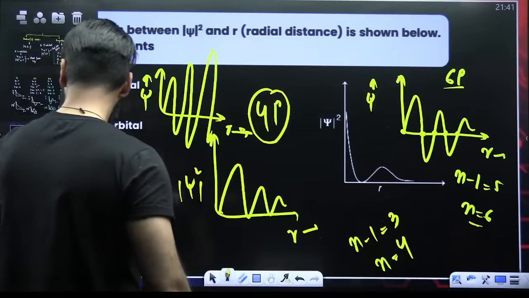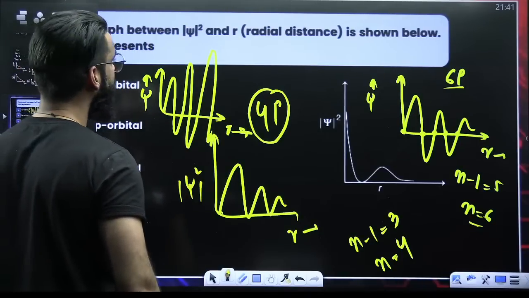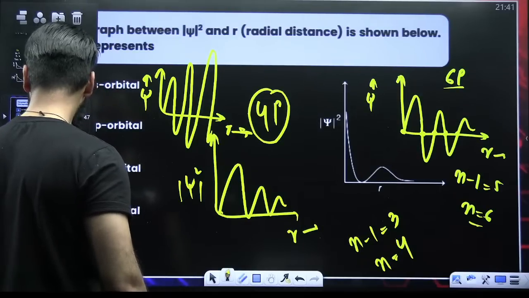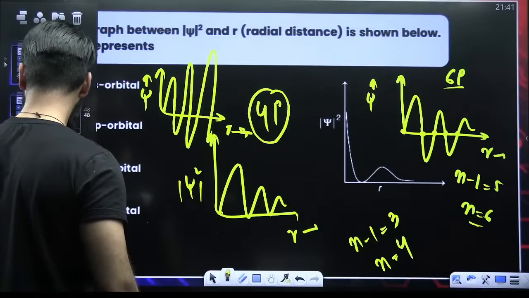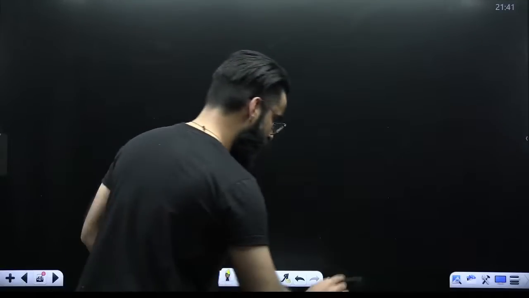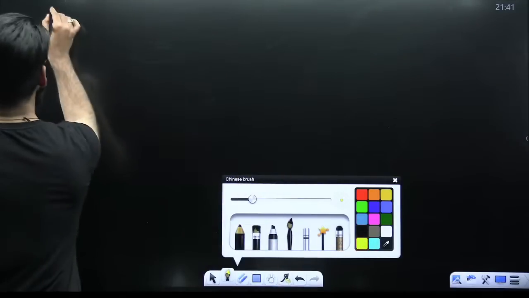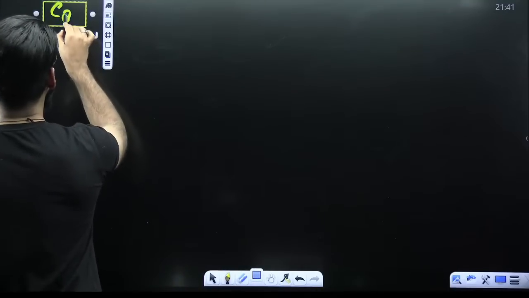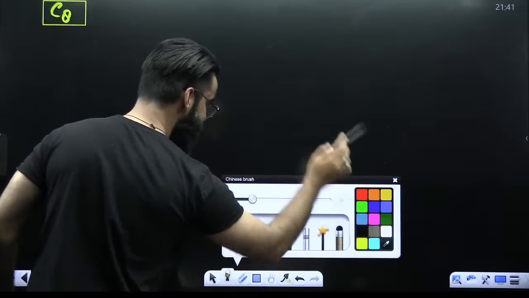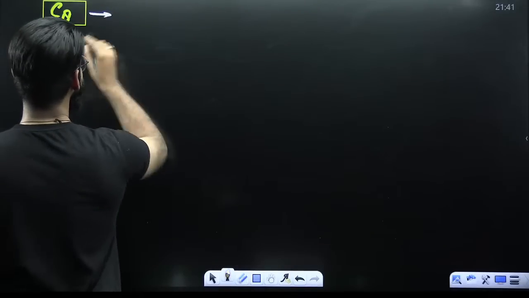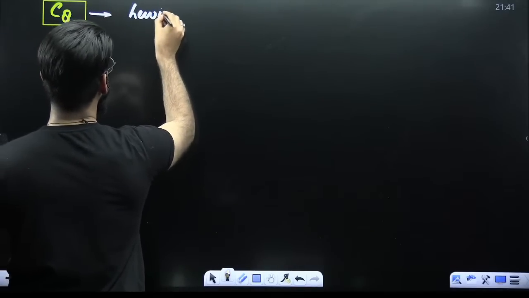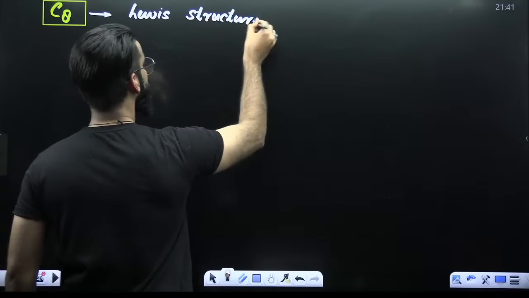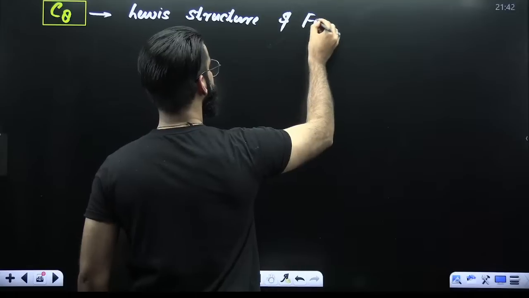Let's move on. So this was your concept number 7. Now concept number 8, which I'll be discussing, is again important. Concept number 8 is related to Lewis structure and formal charge.